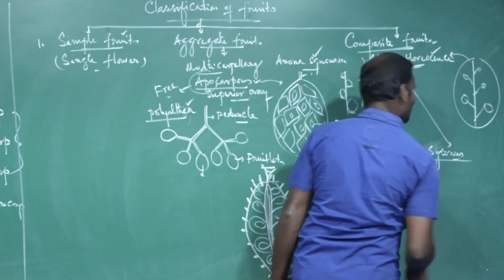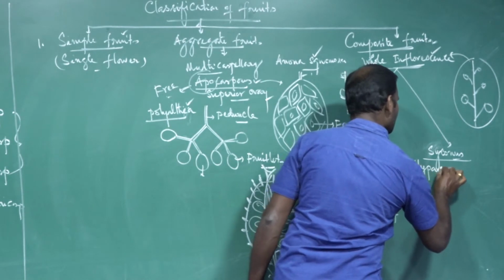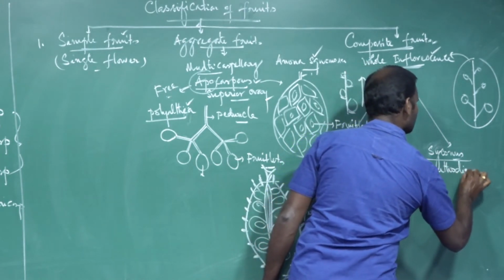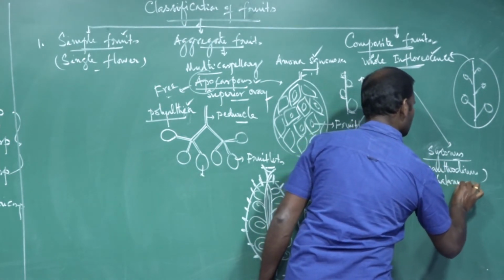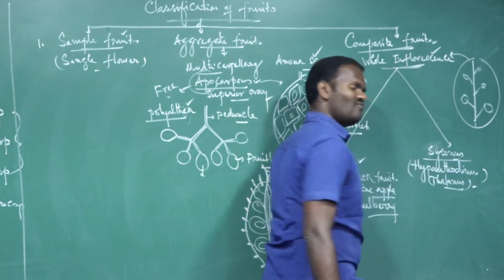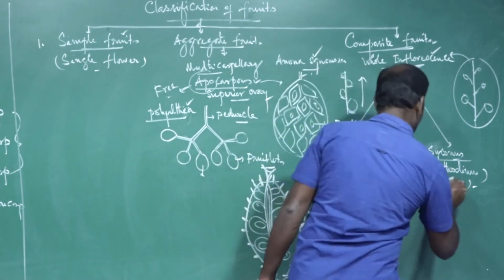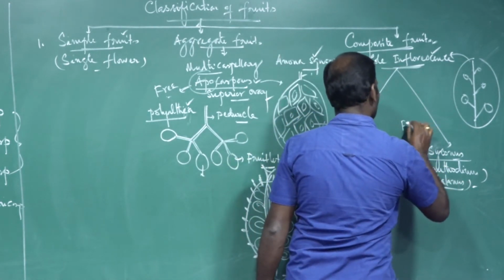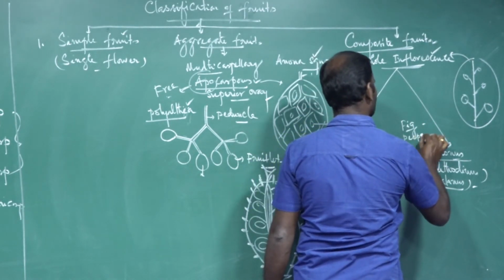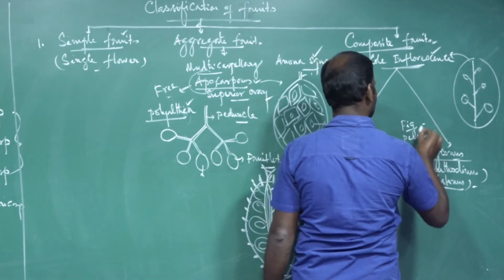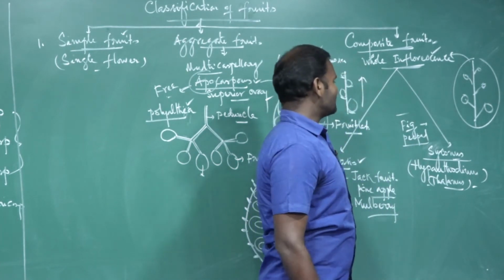Then what is called syconus? Syconus is developed from a special type of inflorescence called hypanthodium. You know what is called hypanthodium? The thalamus becomes fleshy, juicy, and edible. For example, fig, Ficus carica.